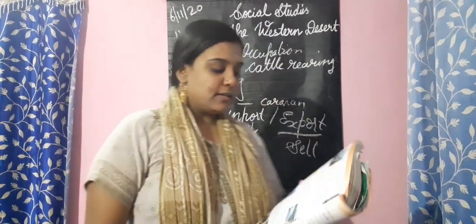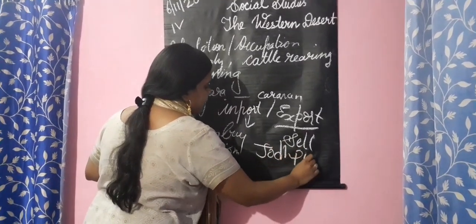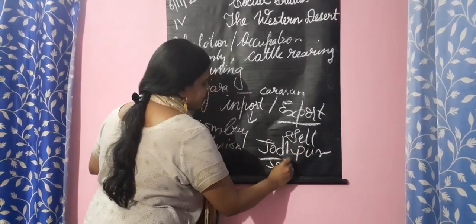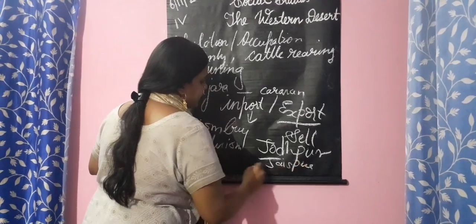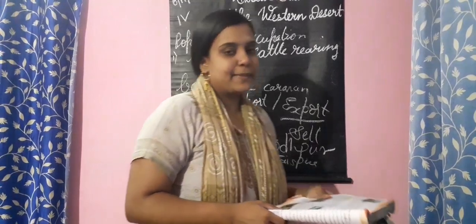What are the cities? Jodhpur, Jaipur, Jaisalmer and Bikaner. Okay, Jaipur is called the capital of Rajasthan. Which is the capital of Rajasthan? Jaipur. It is also known as Pink City because most of the monuments are made of pink sandstone, children. In Jaipur, Hawa Mahal and all are made of pink sandstone. So it is known as Pink City.